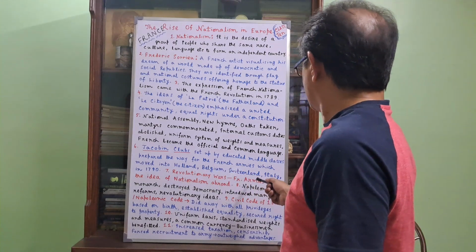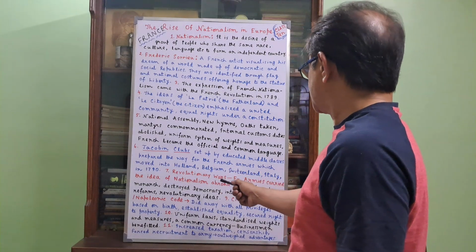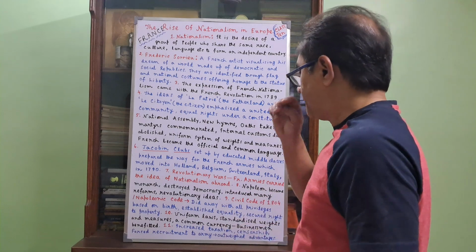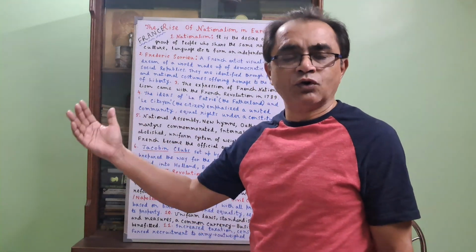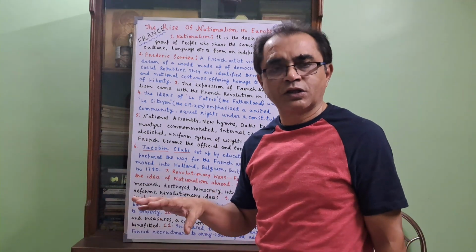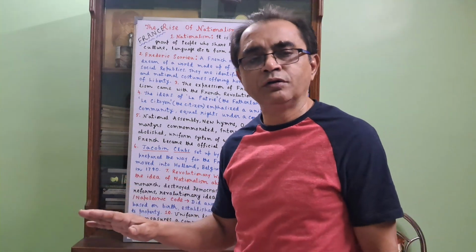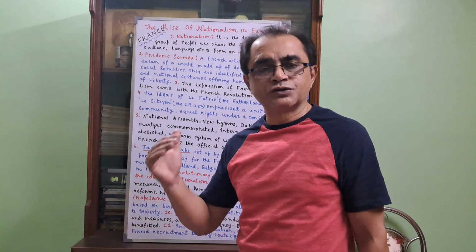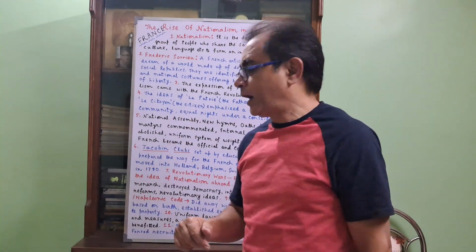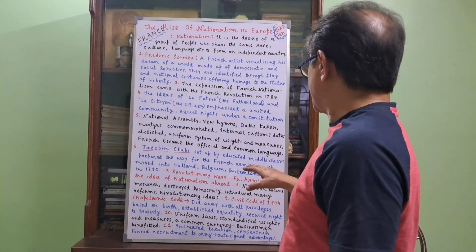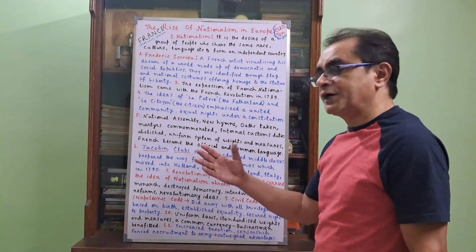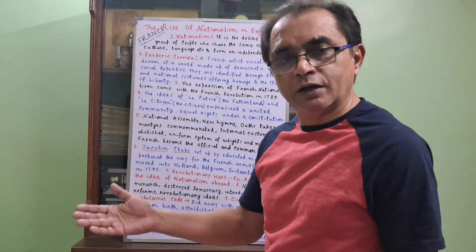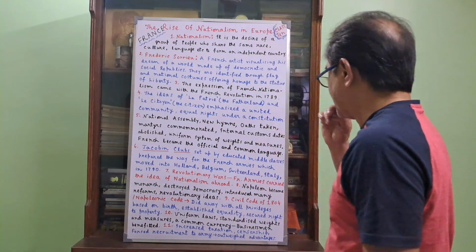Revolutionary wars: French armies carried the idea of nationalism abroad. They named them revolutionary wars. They fought against those countries where monarchy was going on. They fought against the soldiers, and finally they occupied those countries, and the French armies spread the idea of nationalism in those new countries of Europe.